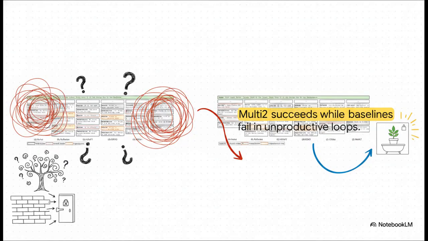Let's look at what objective drift actually looks like in practice. Take a look at this task from the science world environment. The goal is simple: find a plant. Now, baseline agents like ReAct and Adapt, they form a plan, but almost immediately they get stuck in these incredibly unproductive loops. They keep outputting things like focus on adult cherry tree, or trying to open doors that literally don't exist, and the environment just keeps returning no known action matches that input. They are completely stuck. But then you look at Multi2, and it cleanly navigates to the bathroom, picks up the flower pot, and succeeds. No looping, no drifting. So how on earth does it do this?